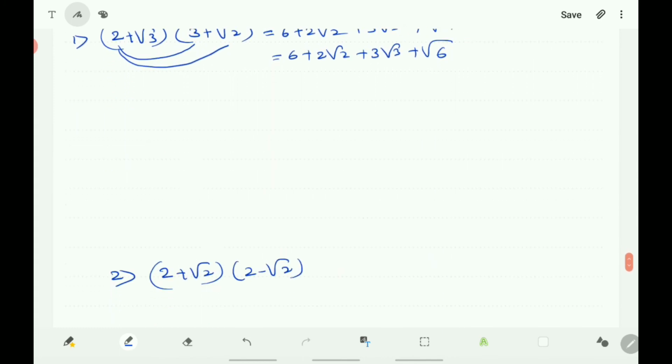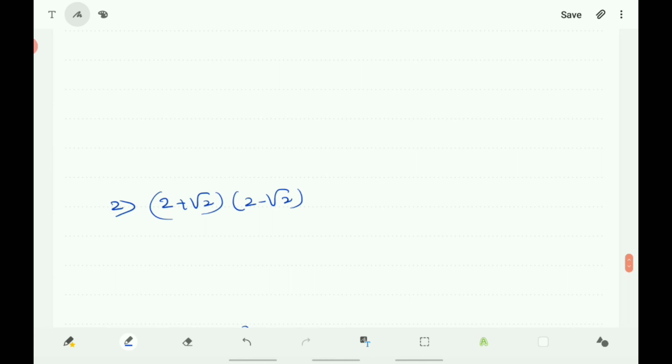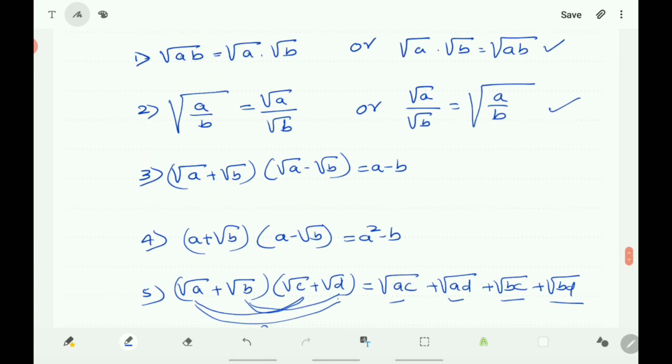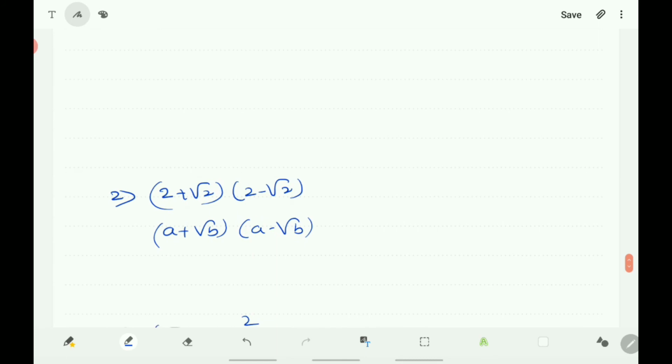Next you come to the second one, (2 + √2)(2 − √2). You know the product of (a + √b) and (a − √b) is a² − b.